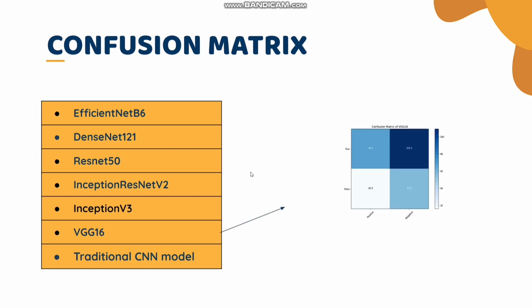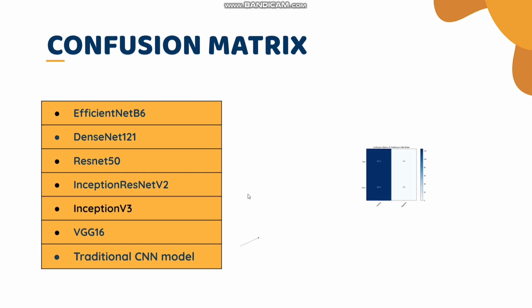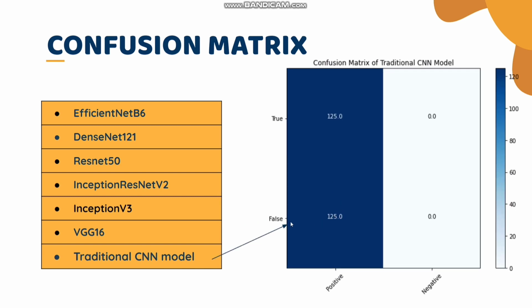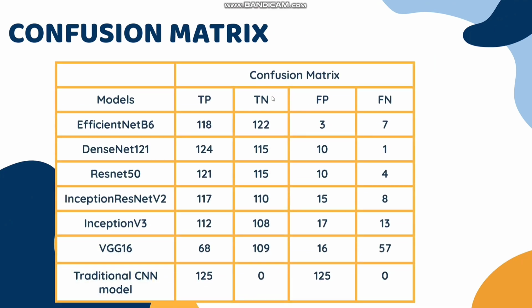And at the bottom we have VGG16, which has a high number of false positive and false negative cases and a low number of true positive and true negative cases. The traditional CNN model also performed very poorly here. Here we have a summary of the confusion matrices and we can see that EfficientNet B6 has the lowest total number of false positive and false negative cases. DenseNet 121 also has a very low number of false positive and false negative cases. And VGG16 and the traditional CNN model have a high number of false positive and false negative cases. That's all from me. The next part will be discussed by Nahian.